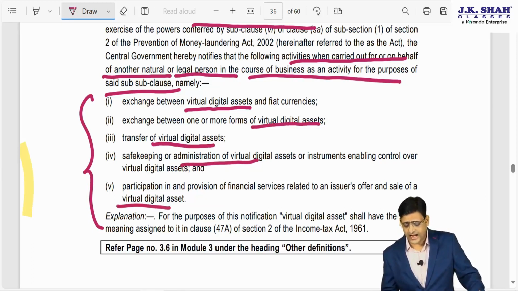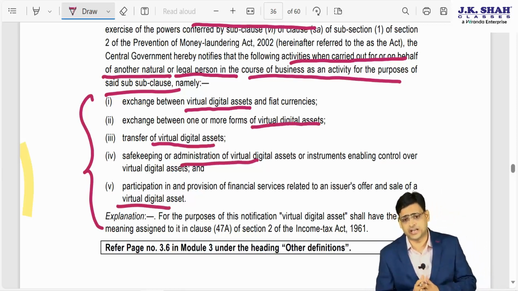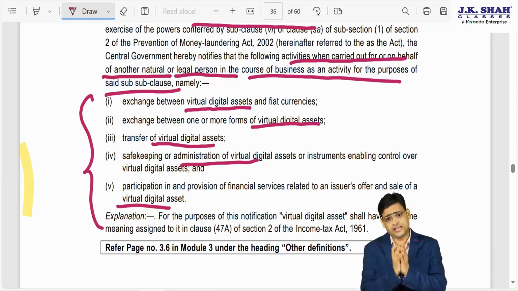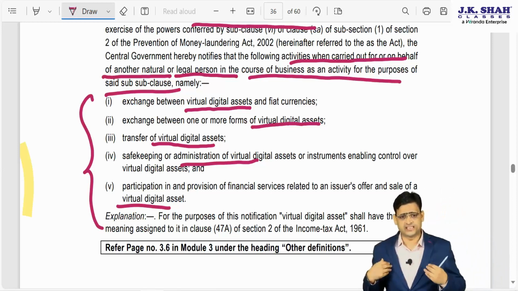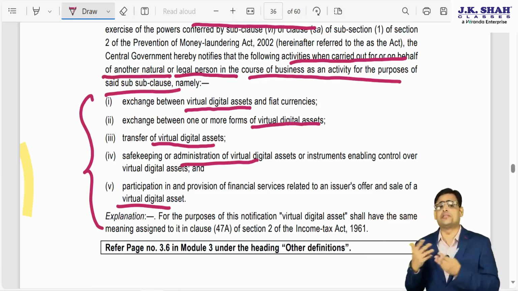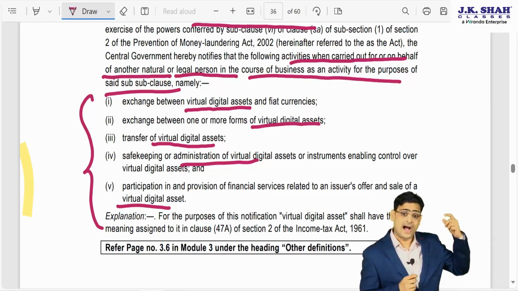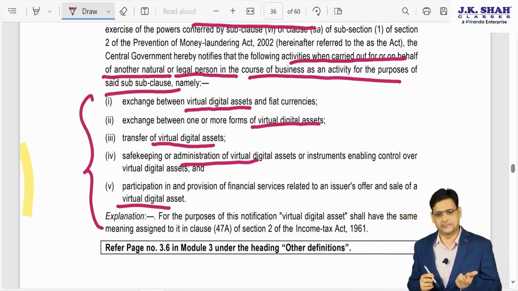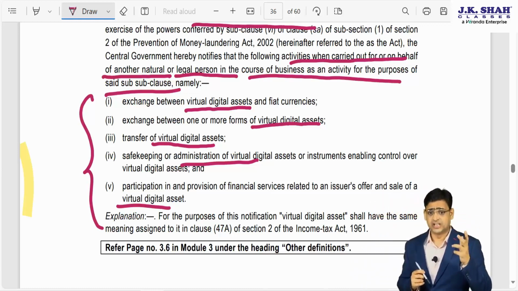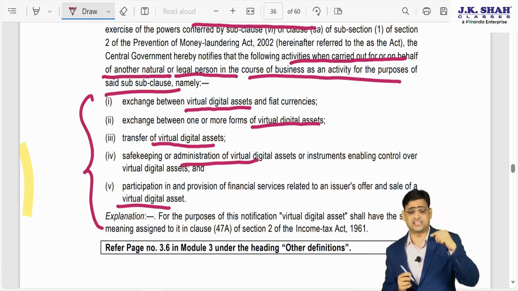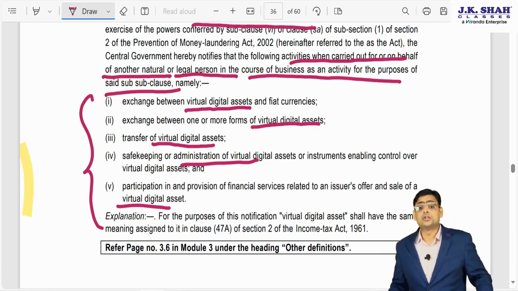So if you see all the points, if you are providing services of virtual digital asset, you will also be covered as a person carrying on designated business. So let's say if I do exchange in virtual digital asset, or I do the safekeeping of the virtual digital asset, or I provide services related to virtual digital asset, I will be covered in the person carrying on designated business, and I have to report my client's transactions to the authority, let's say the ED director.